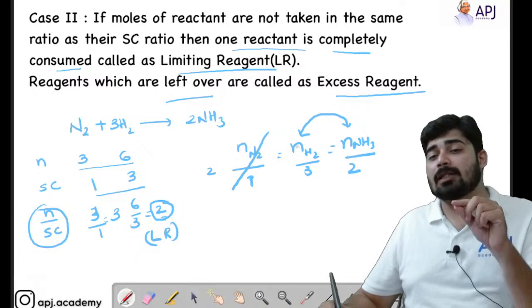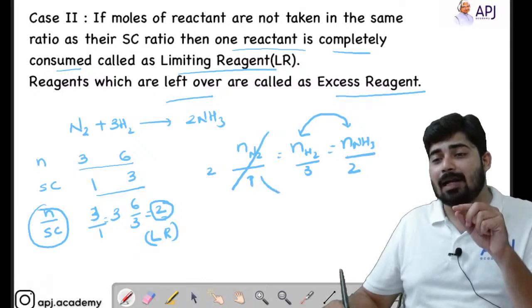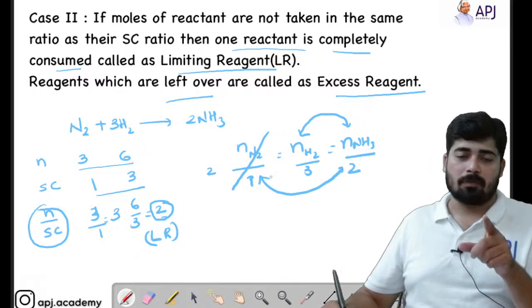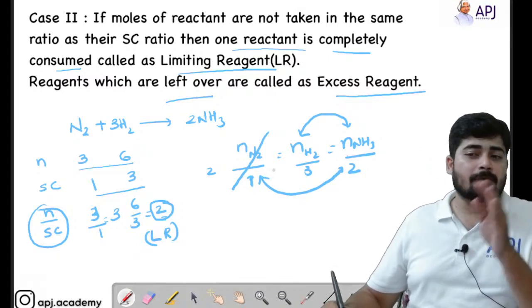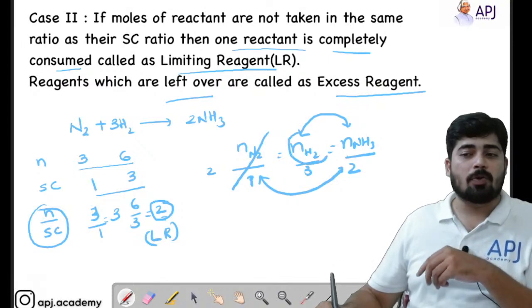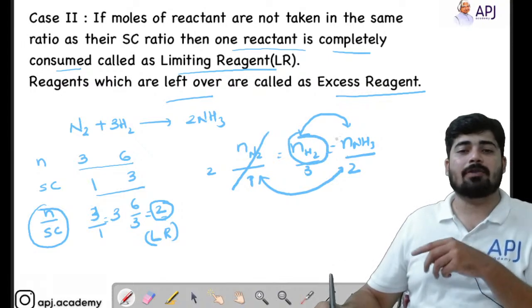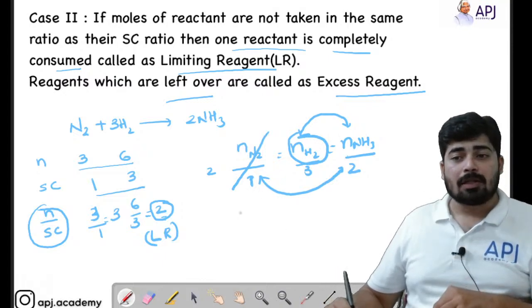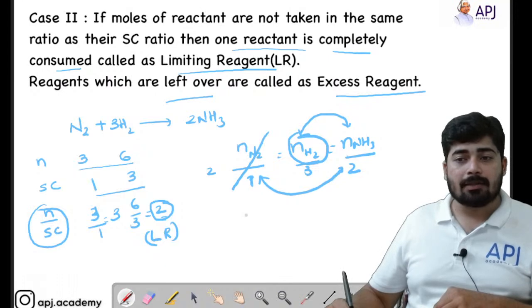If you are not putting the value of the limiting reagent and you are connecting the excess reagent with the product, then your answer will go wrong. So be aware that if the reaction consists of a limiting reagent, then only put the value of the limiting reagent and find the value of the product. Here, what is the number of moles of H2? The number of moles of H2 is given as 3.